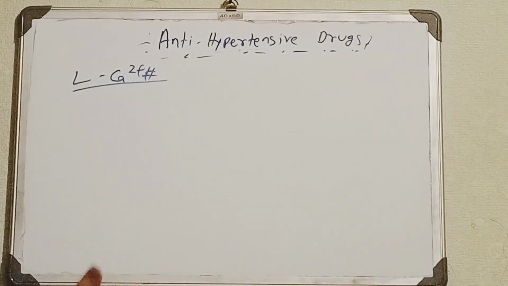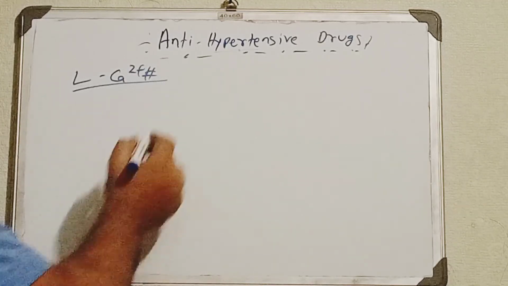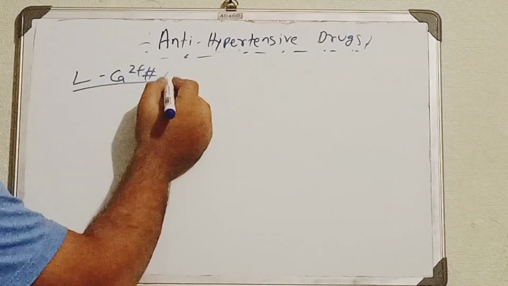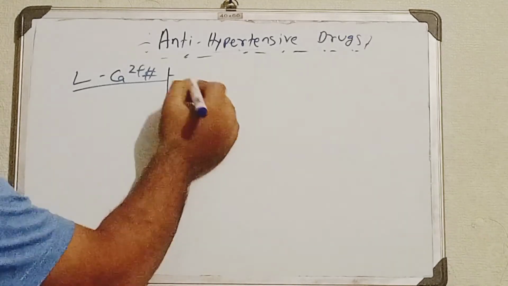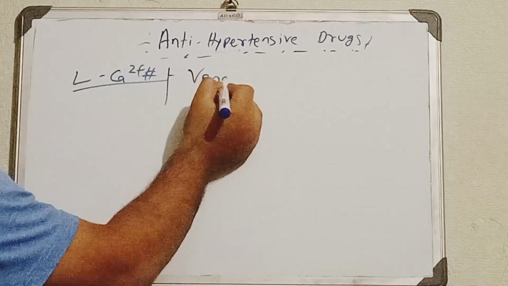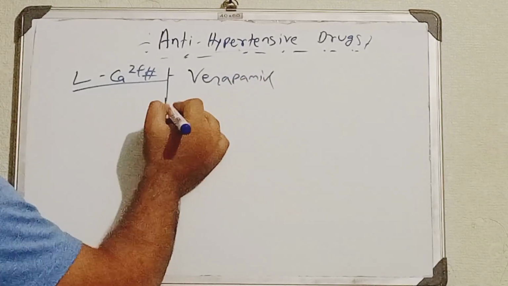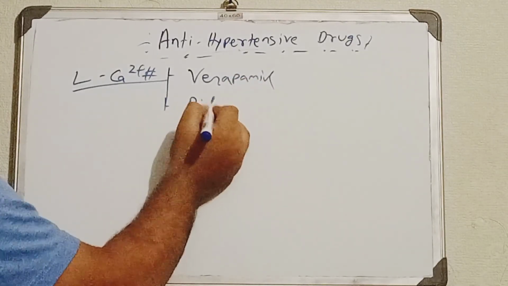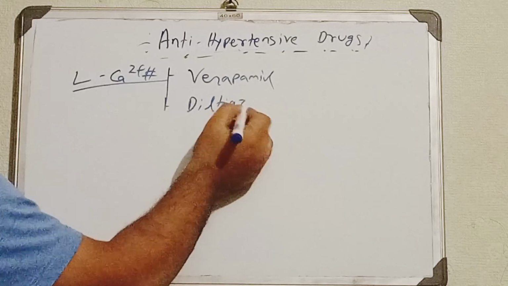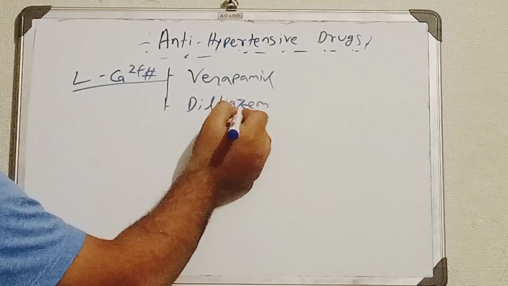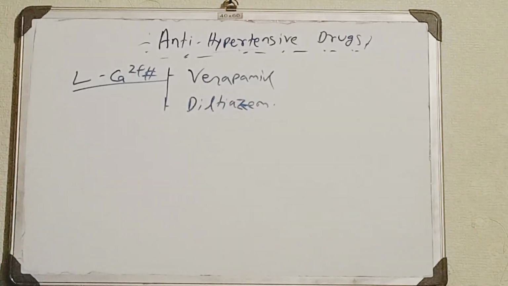As a result, we can see relaxation. In brief terms we can see it like this. With the L-type calcium channel blockers, we can use drugs like verapamil. We can also use diltiazem. We can use these two types of drugs.